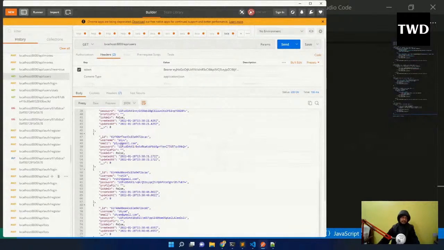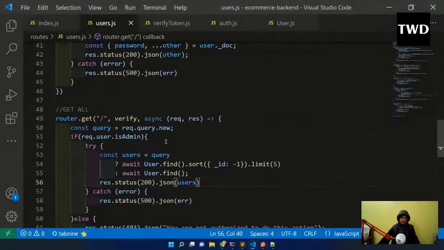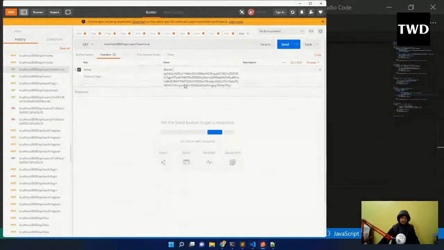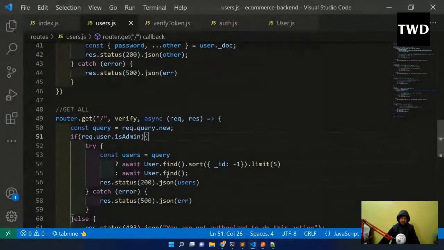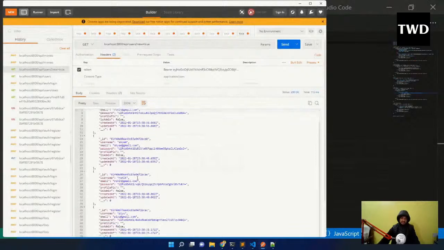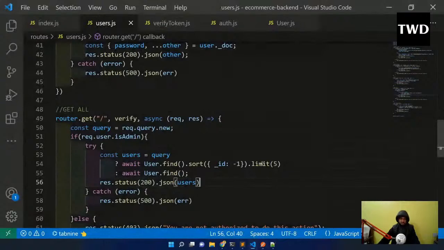Okay, and then another thing is there. We were using something like a query of new. So what is this query of new? If I go here, I have to pass the bearer again, the correct bearer. This is a very old bearer. See, this parameter I'm passing, new as true, so this logic will work. I'll send it, and I'll get only 5 users, not all of them. So this is how this logic was working.